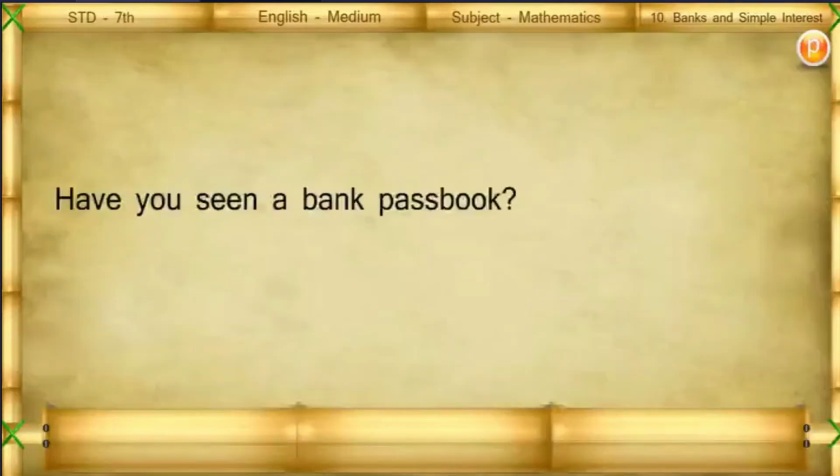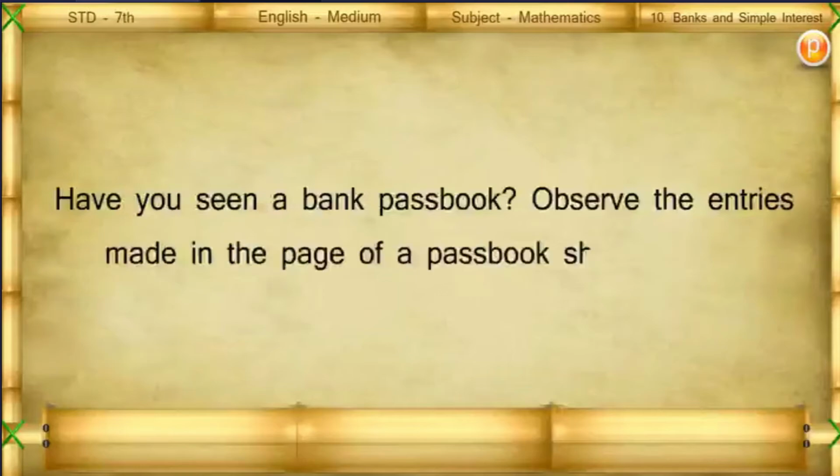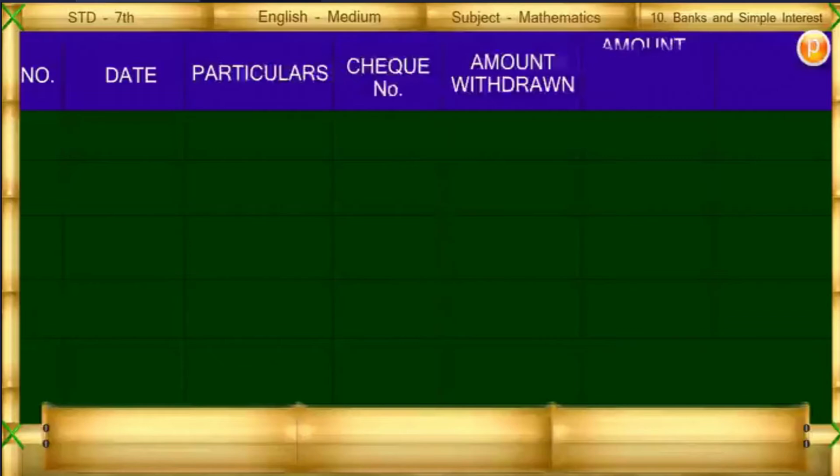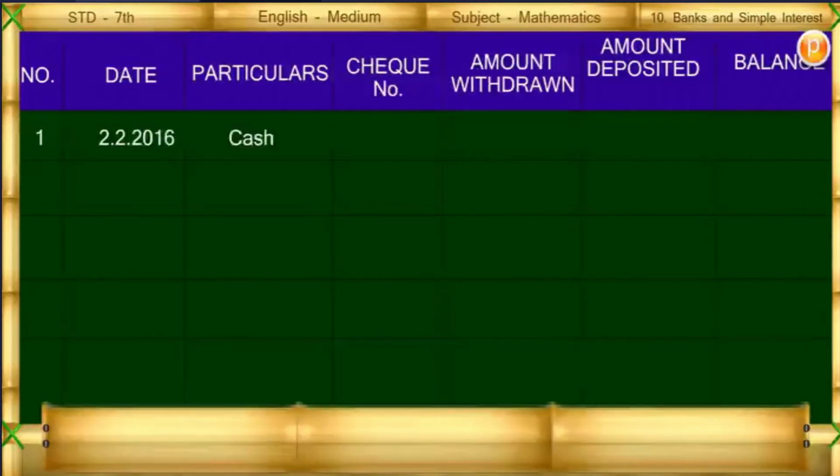Have you seen a bank passbook? Observe the entries made in the page of a passbook as shown below. Number, date, particulars, check number, amount withdrawn, amount deposited, balance. 1. 2nd February 2016. Cash. 1500, 7000. 2. 8 February 2016.